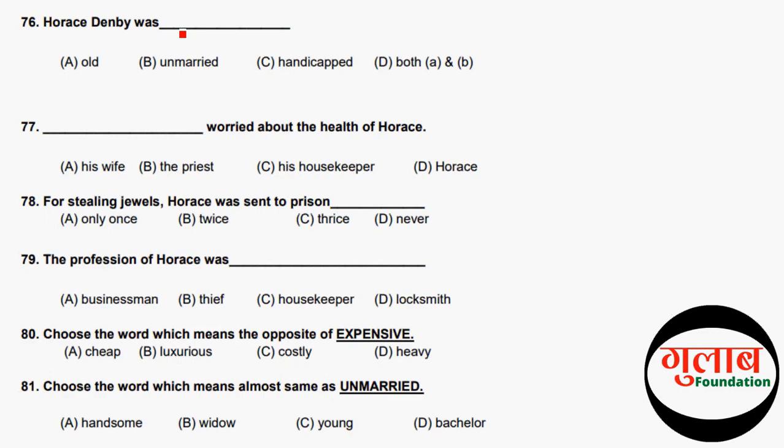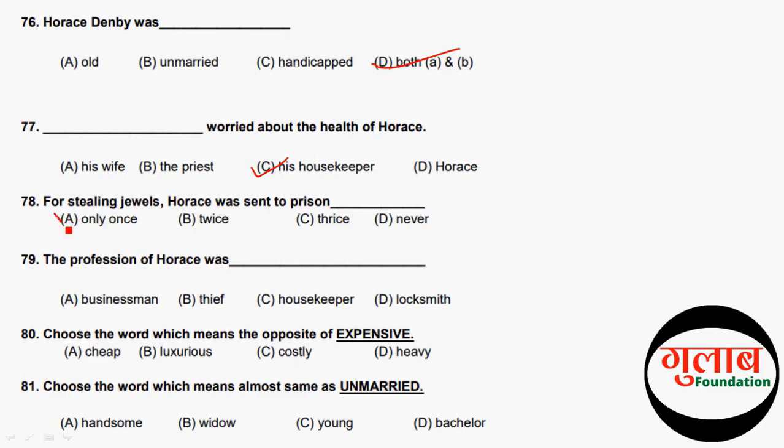His housekeeper. Next question. For stealing jewels, Horace was sent to prison. So the correct option of this question is A, only once. Next question. The profession of Horace was, and the correct option of this question is D, locksmith. So let's move to the next question.